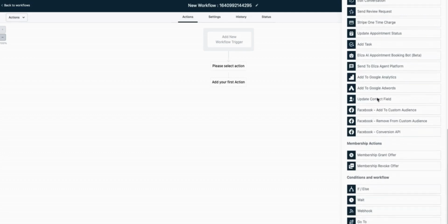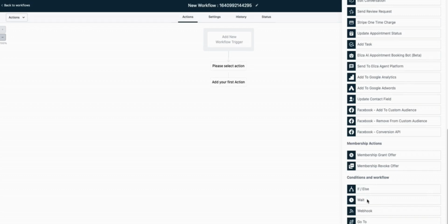So guys, this is really robust as to what's possible. These are all tools in your arsenal. Now, on top of that, we have membership actions. You can grant an offer, so, like, maybe you send them a pay link and as soon as they pay, it automatically grants them an offer or revokes an offer. You can also have conditions. These are great to build really dynamic campaigns. So, for example, if they do this or they say yes, or if they say no, maybe another action happens. Maybe you follow up with another text that says, "Hey, what can we do better?" Or if they say yes, "I'm interested," maybe you follow up with them with a text, with an offer.